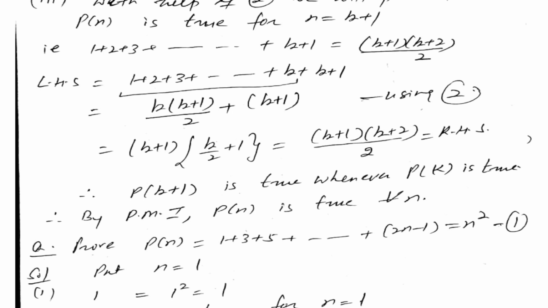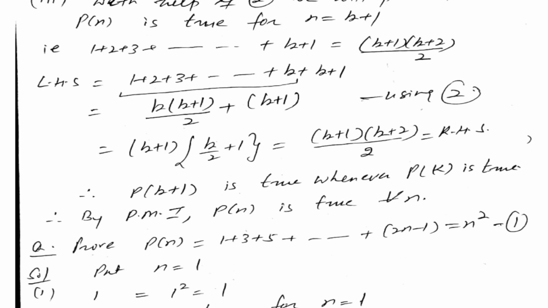Let us take our left hand side, 1 plus 2 plus 3 up to k plus 1. All these are natural numbers having the difference of 1. So now here, 1 plus 2 plus 3 up to k plus 1. Now the one natural number before k plus 1 will be k. So it can be written as 1 plus 2 plus 3 up to k, plus k plus 1.